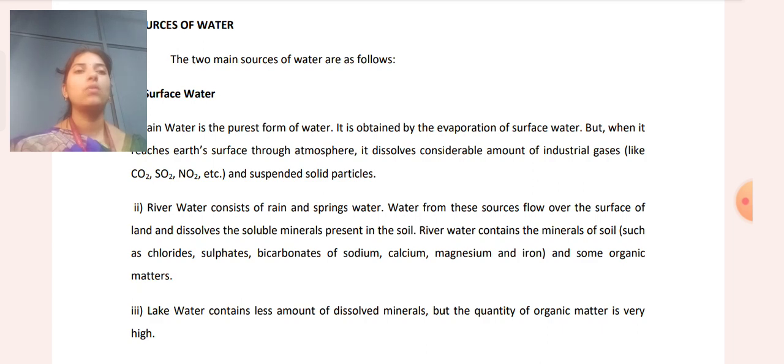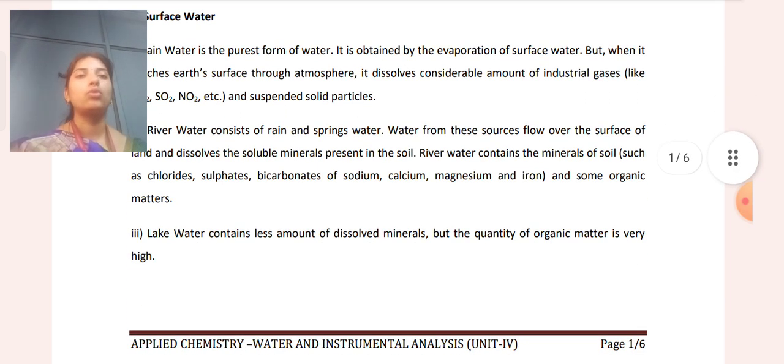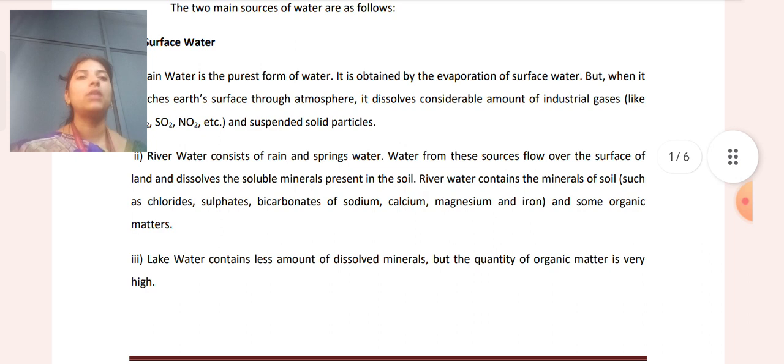Water from these sources flows over the surface of the land and dissolves the soluble minerals present in the soil. River water contains minerals of the soil such as chlorides, sulfides, bicarbonates of sodium, calcium, magnesium and iron, and some organic matter. Lake water contains less dissolved minerals, but the quantity of organic matter is very high.